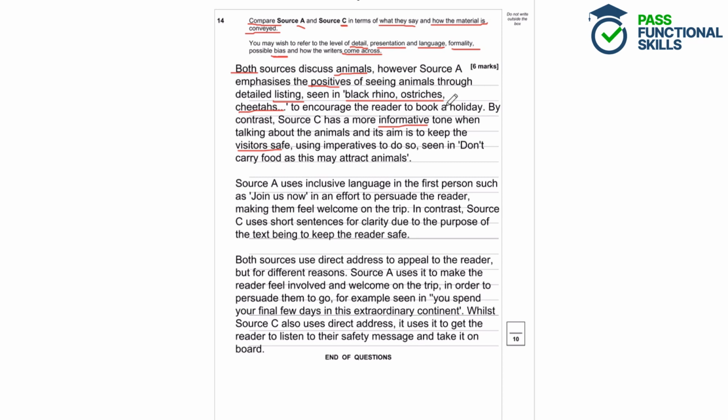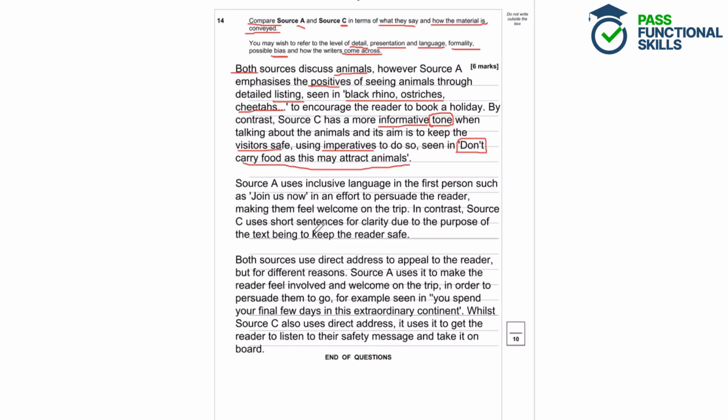And then for source C, they've spoken about the tone of the source. So how the writers come across, the tone is informative. It's giving information. And it uses imperatives. So that's another language feature. Imperatives are just command words like don't or do. And they've used a quote here to support their point. So that's a really good paragraph, and it explains a lot about both sources. It compares them well.